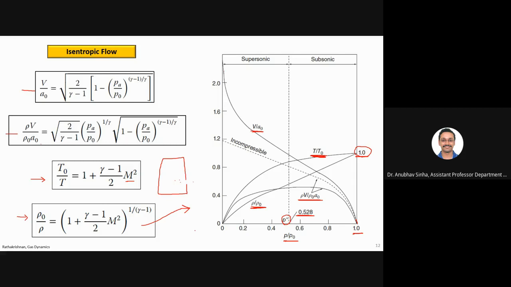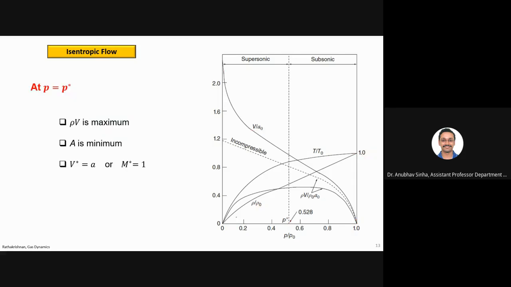Okay, moving on. What we observe from this plot is that at P equal to P star, at this particular pressure where you see the dotted line, rho V is maximum. This is not very clear in this graph, but when you look at the exact plot, this is maximum. Secondly, area is minimum. So basically you are talking about a stream tube. If your velocity is more, because of continuity, area will be less.